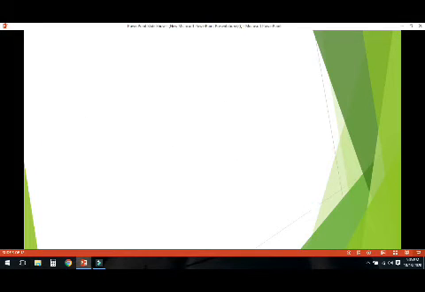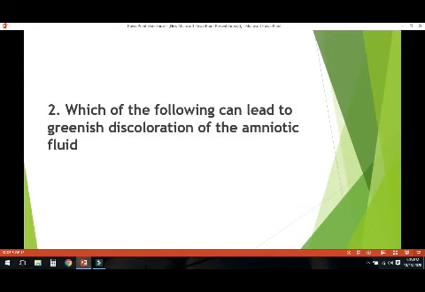Next, which of the following can lead to greenish discoloration of the amniotic fluid? Number 1, lanugo, next hydramnios, meconium or vernix. So right option is meconium. It leads to greenish discoloration of the amniotic fluid.